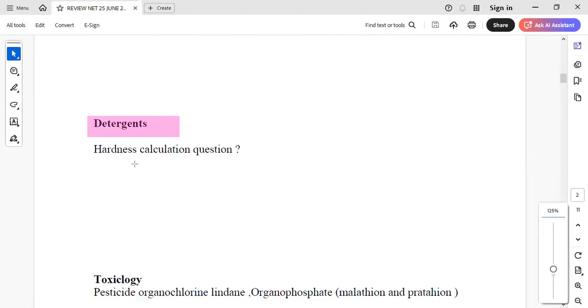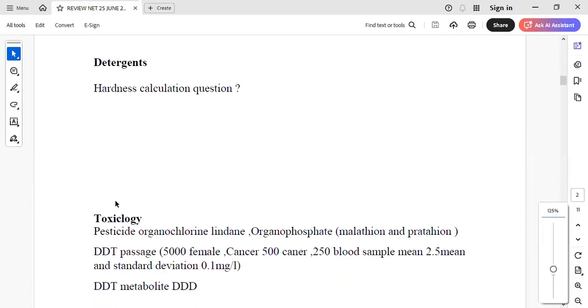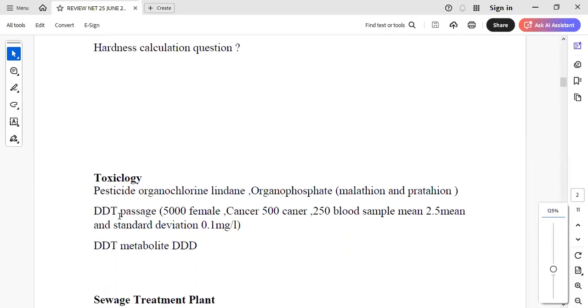The calculation of hardness was there in detergent, where they have given the concentration of magnesium, calcium, bicarbonate, CO2, etc. And they have asked in terms of calcium carbonate hardness, right? This was the question. Then we have a very interesting question over toxicity of pesticides. Like this time it was a highlight directly from the booklet.